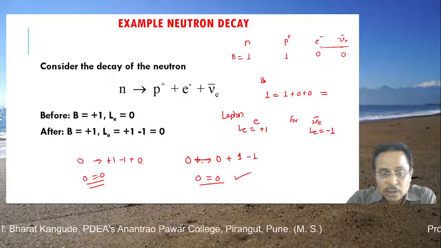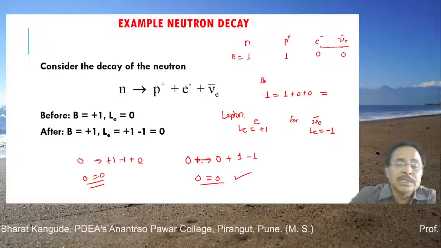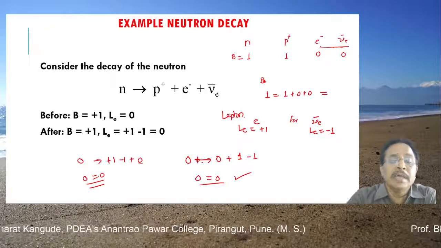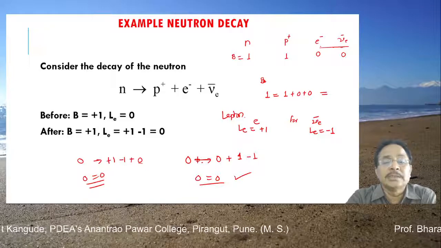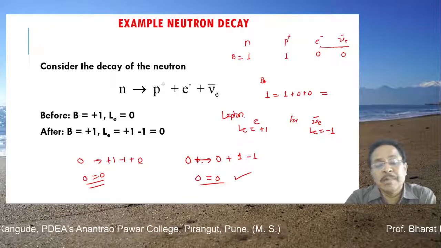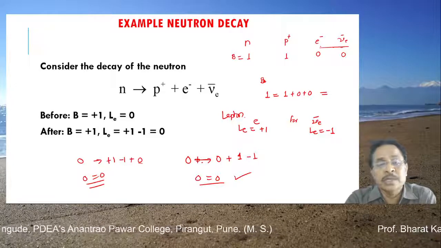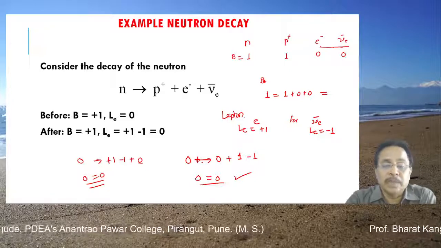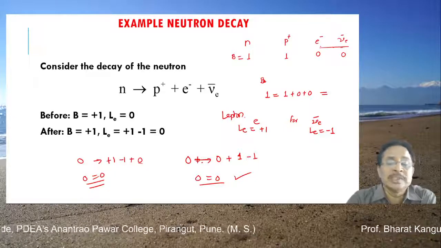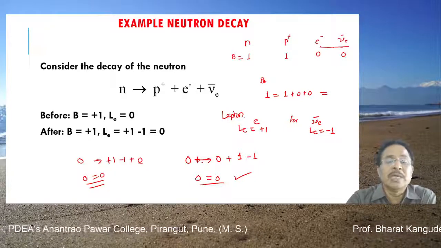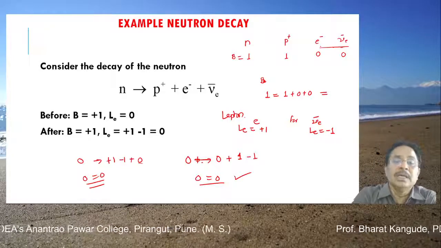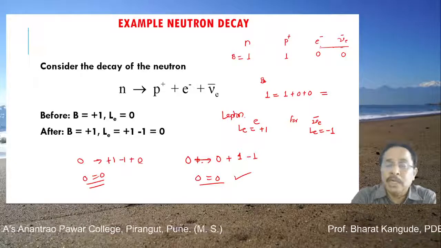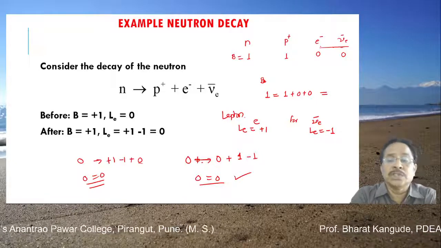Now I think you might have understood how these conservation rules play a very vital and important role in deciding whether such nuclear interactions are possible or not. This is applicable to nuclear reactions too. Baryon number conservation, lepton number conservation, muon number conservation, each and every rule has to be applied, and based upon that we can see whether the reactions are forbidden or possible.